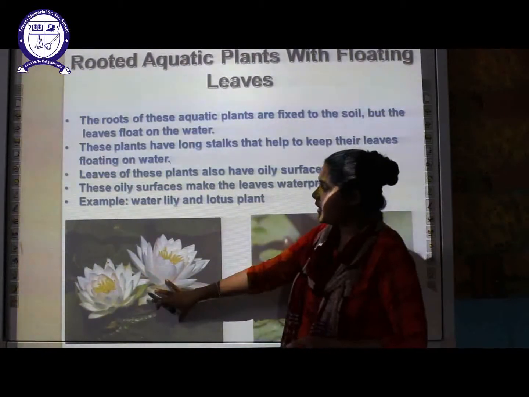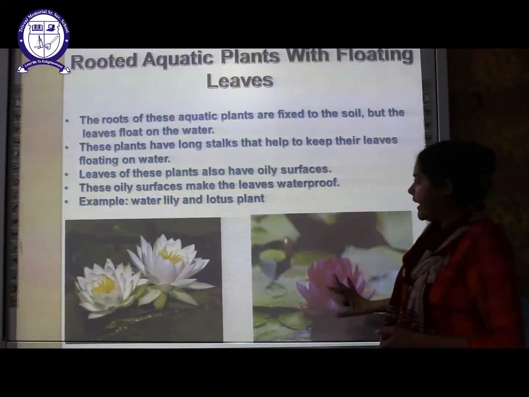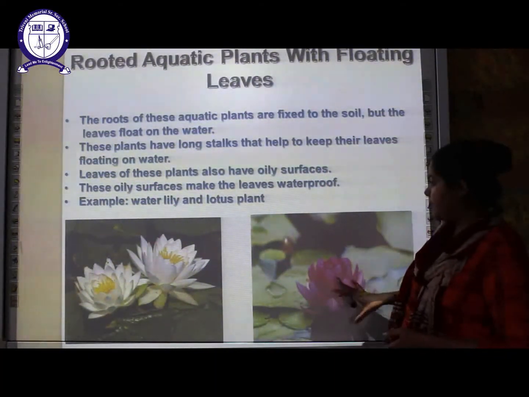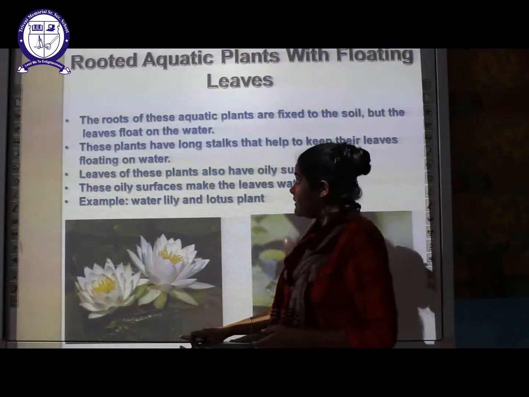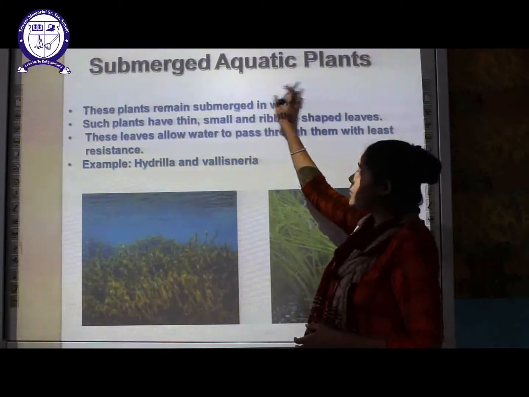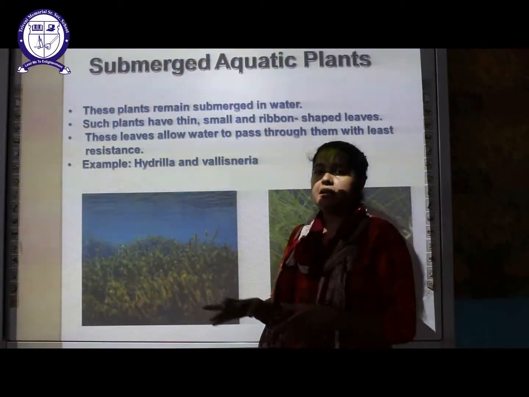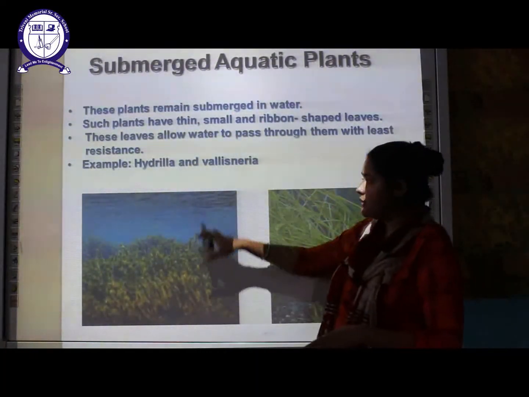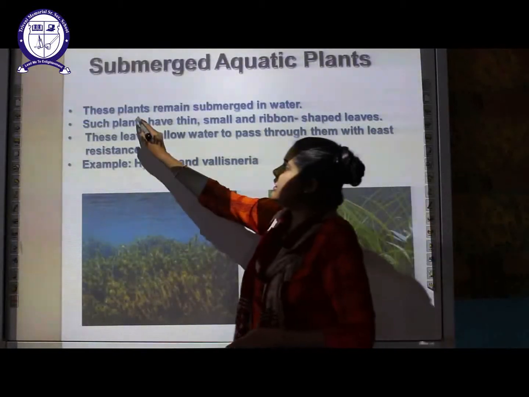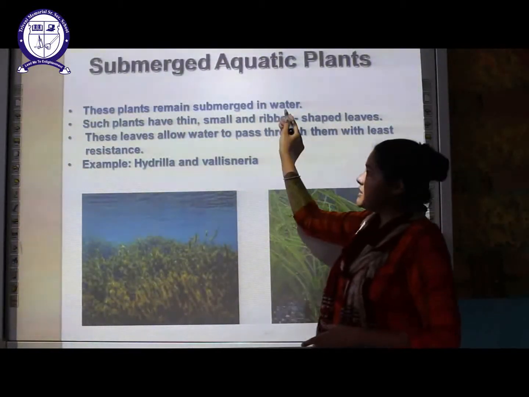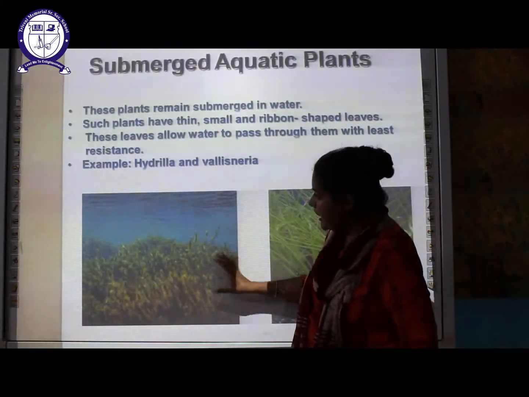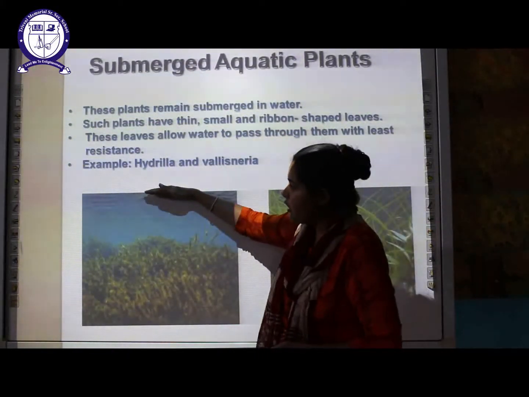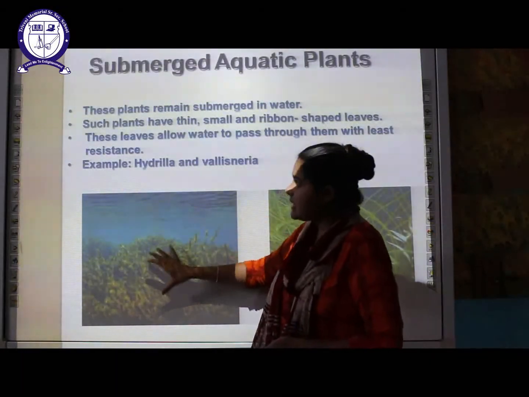The first one you can see here is a water lily, and this is our national plant, that is your lotus plant. Next one is the submerged aquatic plant. Here the complete plant is beneath the surface of the water body. These plants remain submerged in the water. As you can see in the diagram, this complete plant is submerged. This is the surface of the water body, but it is completely submerged in the water.